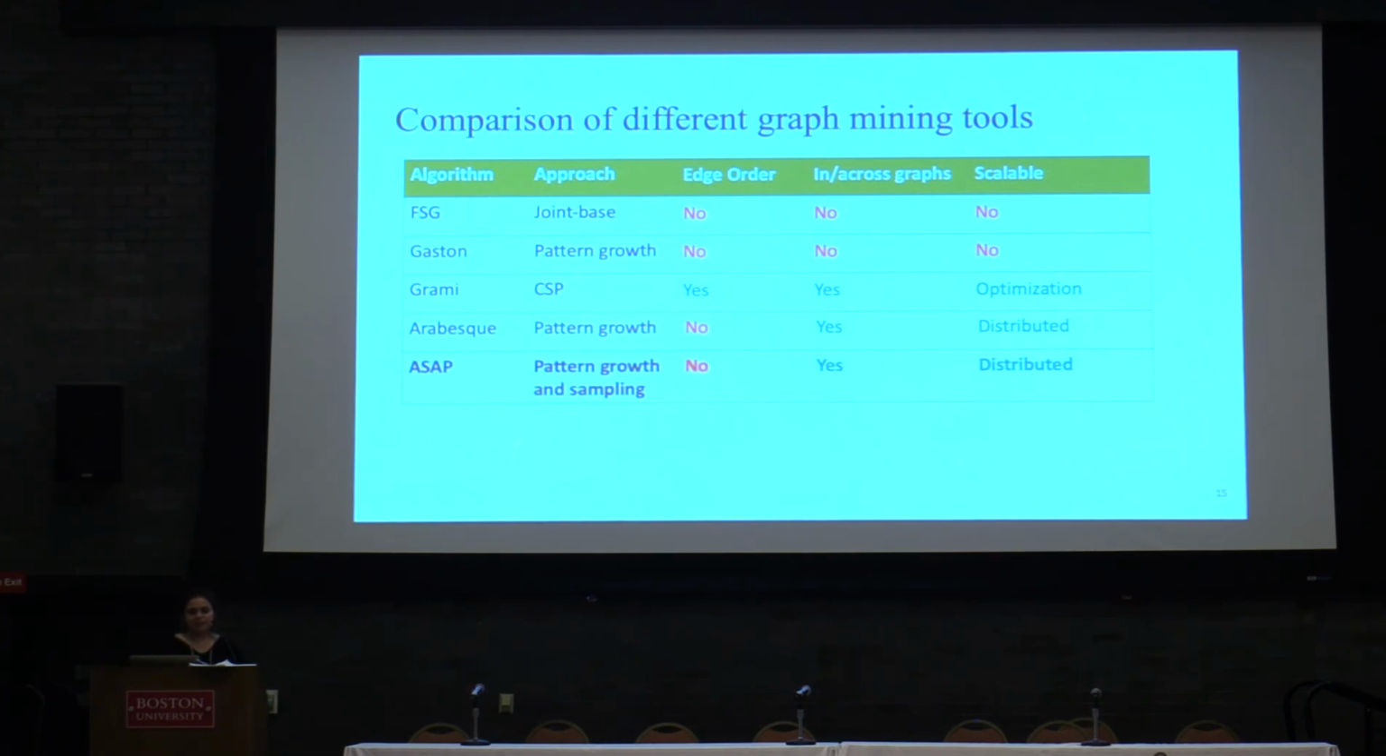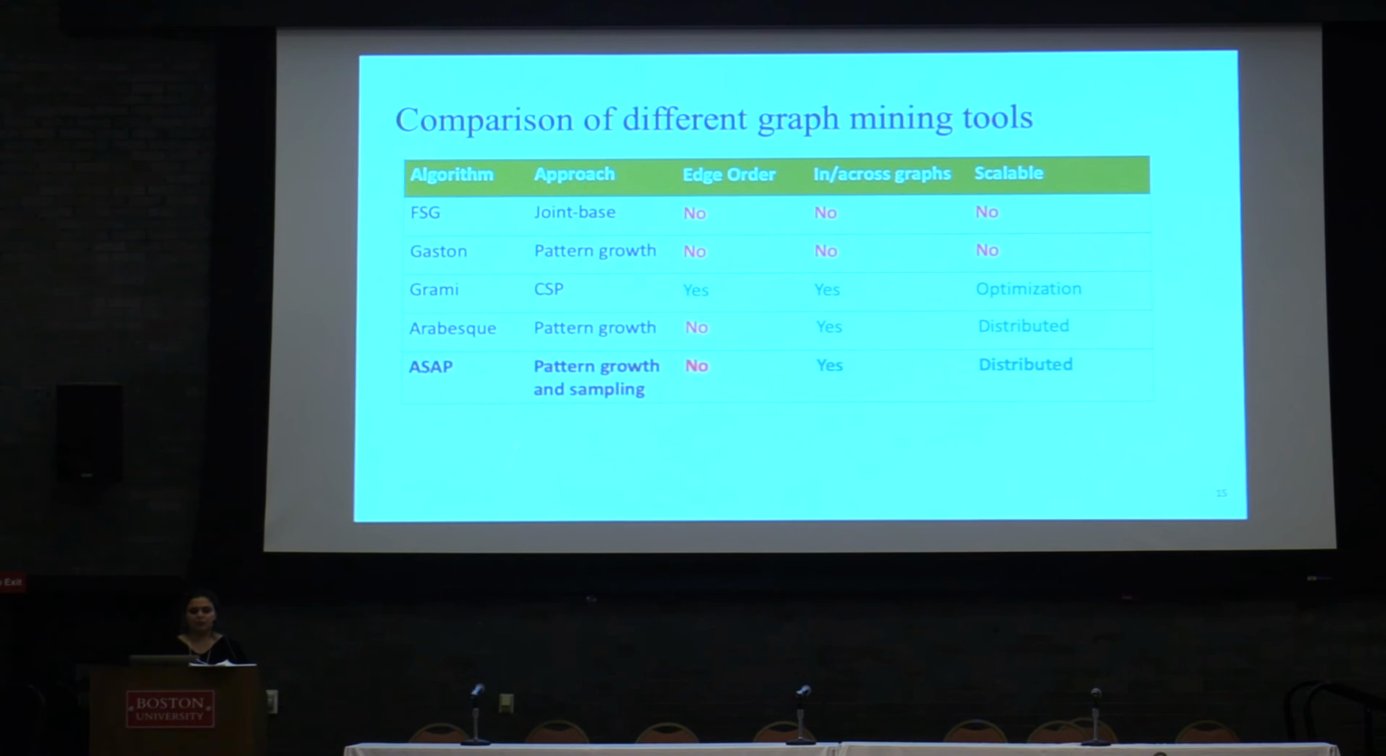The second one is Gaston, which is pattern growth, and it starts from a node and expands that node as much as possible and builds the largest graph that it can. The good thing about Gaston is that it starts from paths, and then it looks for trees, and then it looks for graphs, which makes it more practical in our approach. Unfortunately, it doesn't support edge order, and it looks for frequent patterns across many graphs.